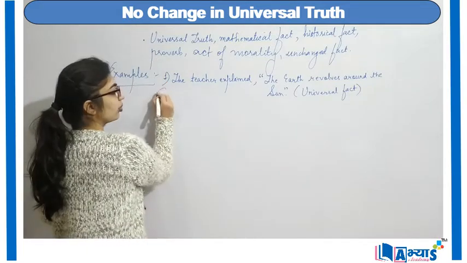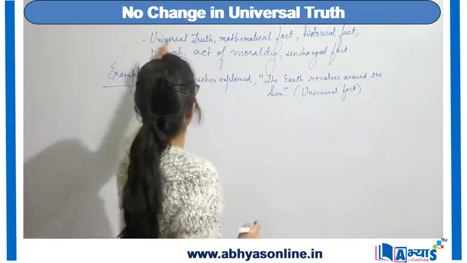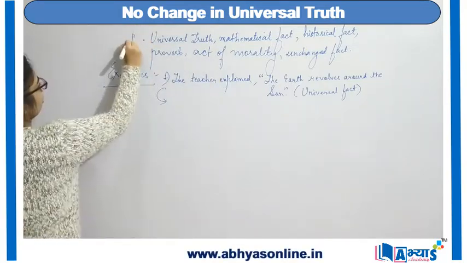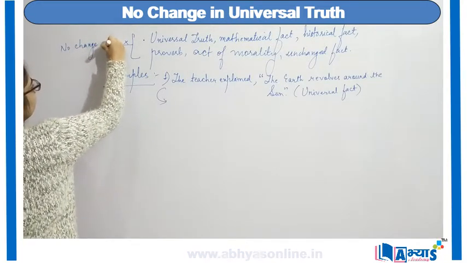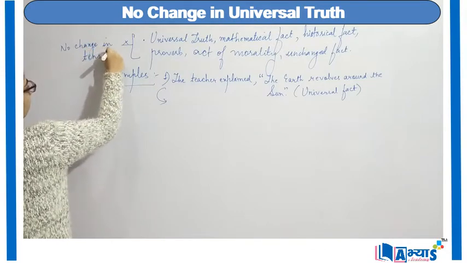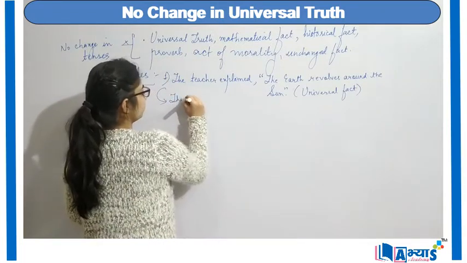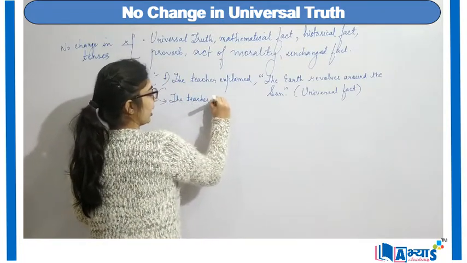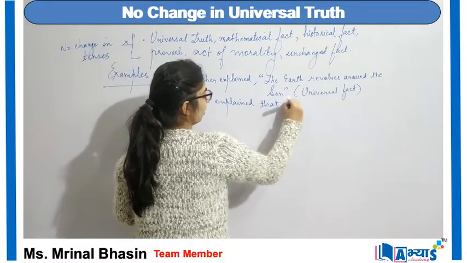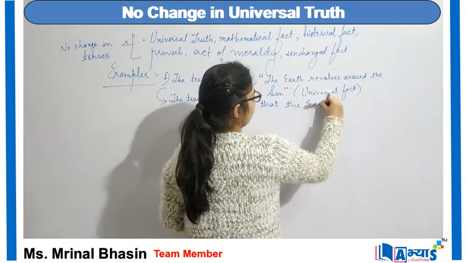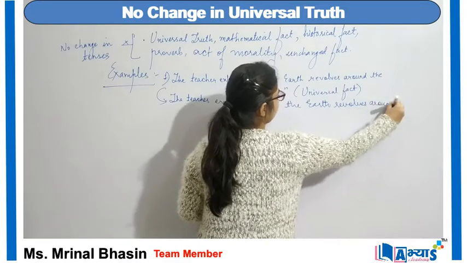So now I want to convert it into my indirect speech. But when there is a universal fact, then no change in tenses, right? So no change will be there in tenses. I will say the teacher explained that the earth revolves around the sun.